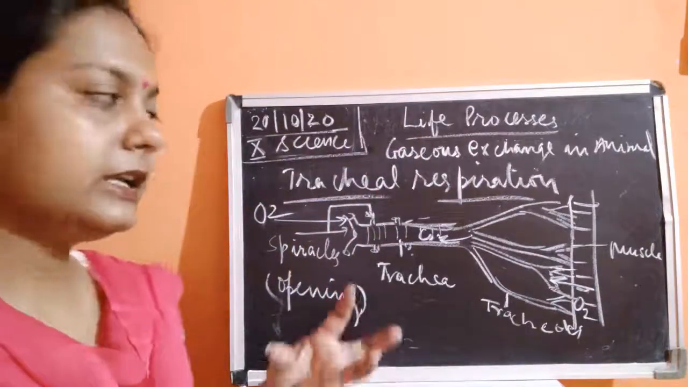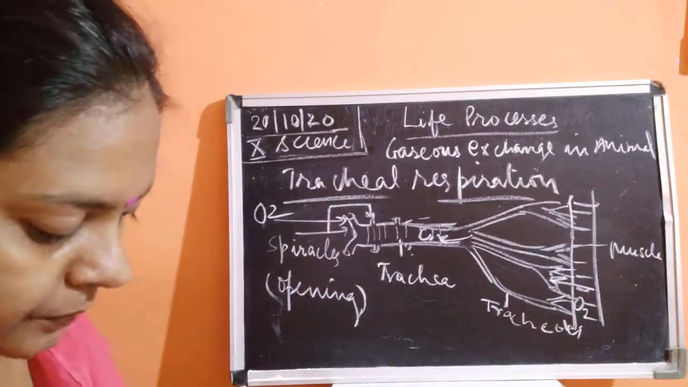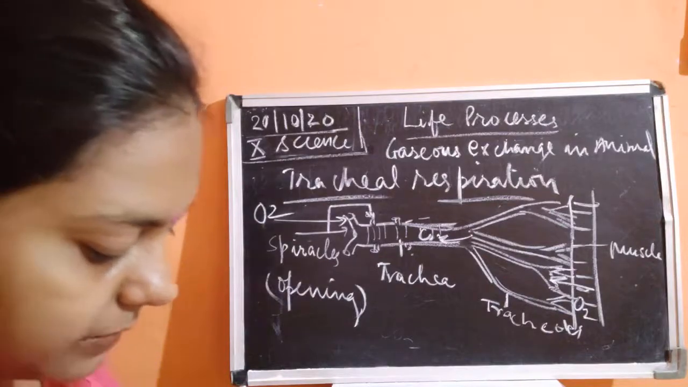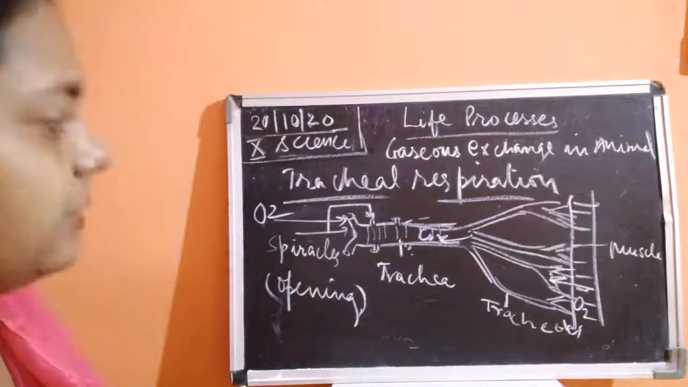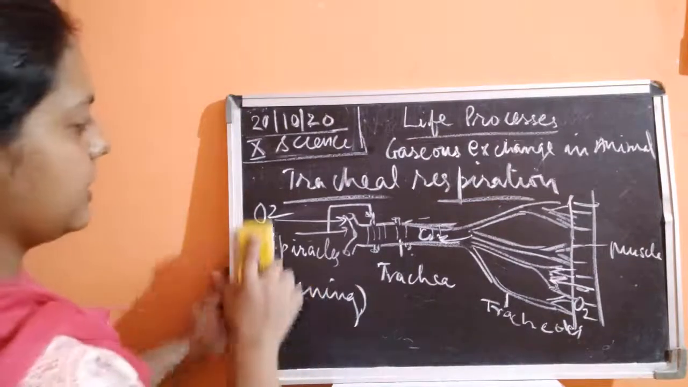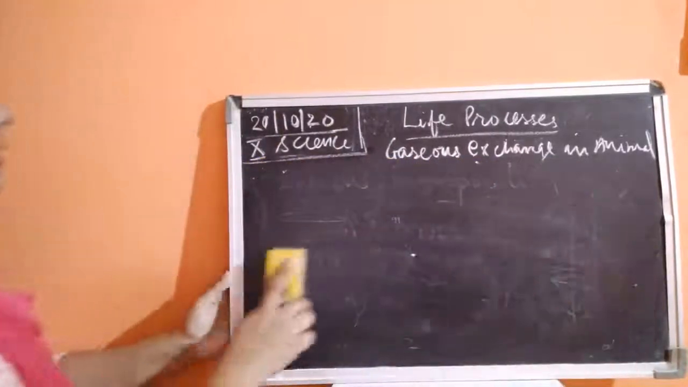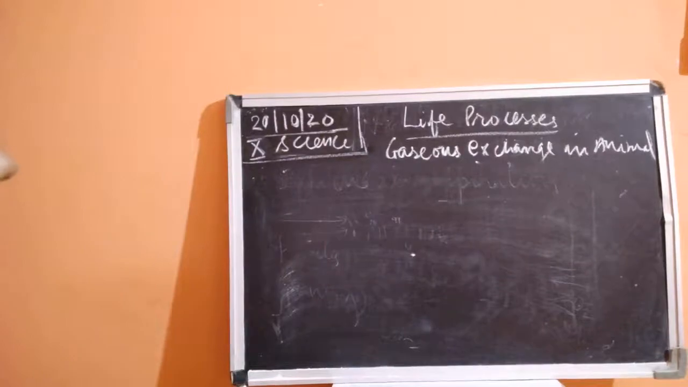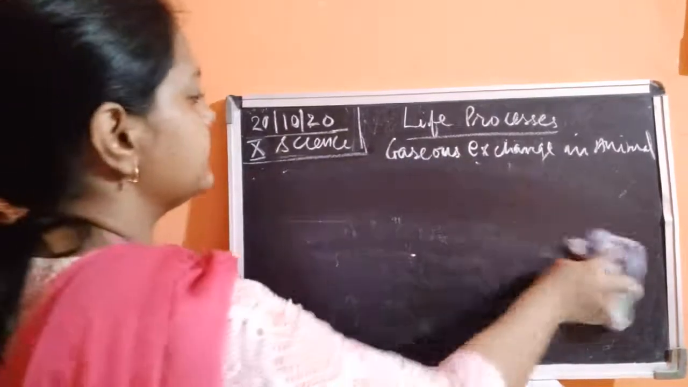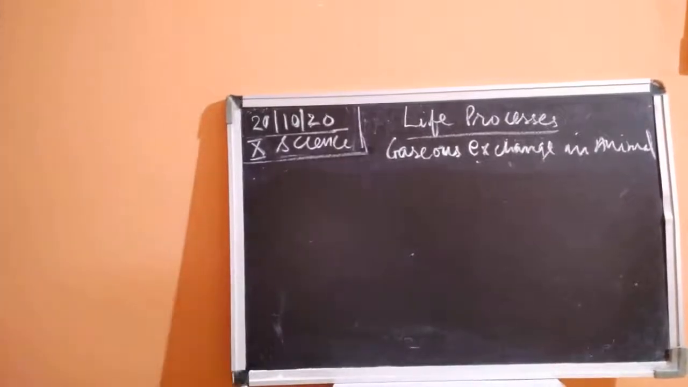So through the spiracles oxygen goes in, and through the spiracles itself carbon dioxide comes out. So this is a way by which the animal gets oxygen. So insects are going to get oxygen in this manner. So this was about the tracheal system. Please remember the tracheal respiration is taking place only in the insects. Okay, so this is about the tracheal respiration and its parts.